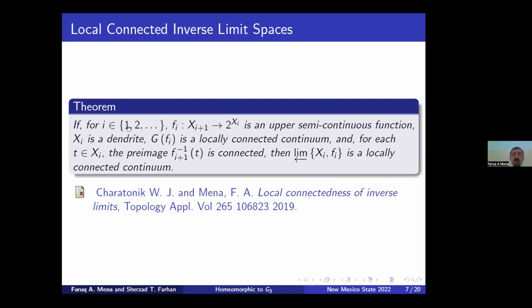If for each i, f_i is an upper semi-continuous function, and all of the factor spaces X_i are dendrites, and all of the graphs of f_i are locally connected continua, and for each t in X_i, f_{i+1} inverse of t is connected, then the inverse limit is a locally connected continuum.